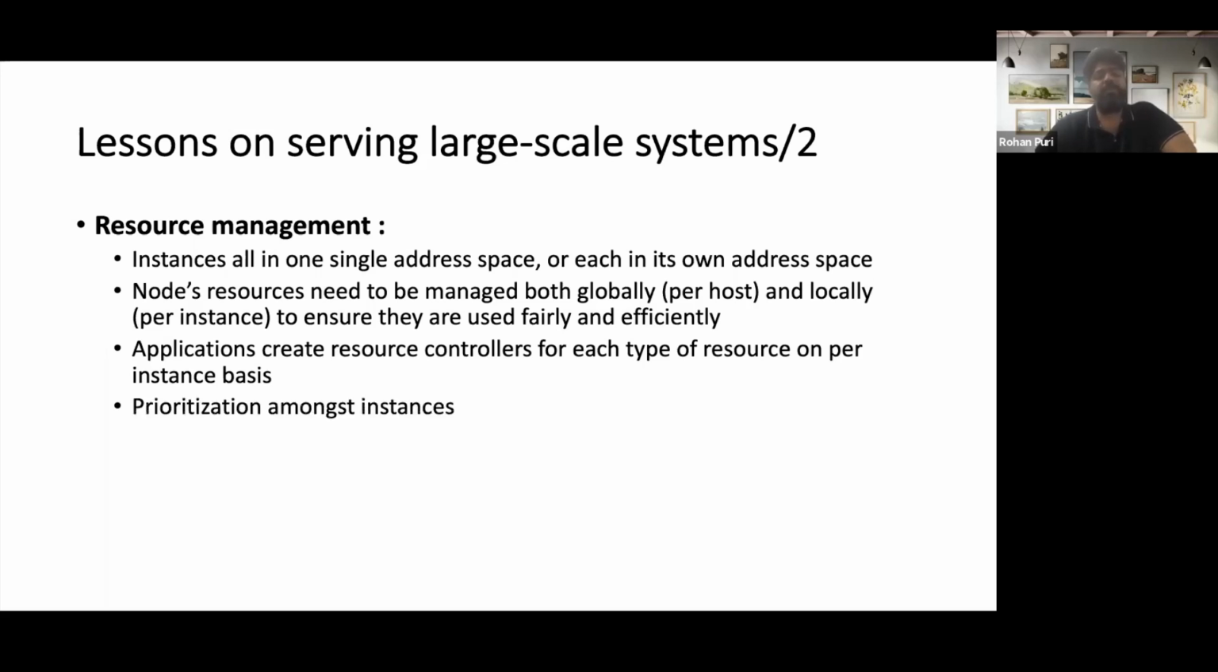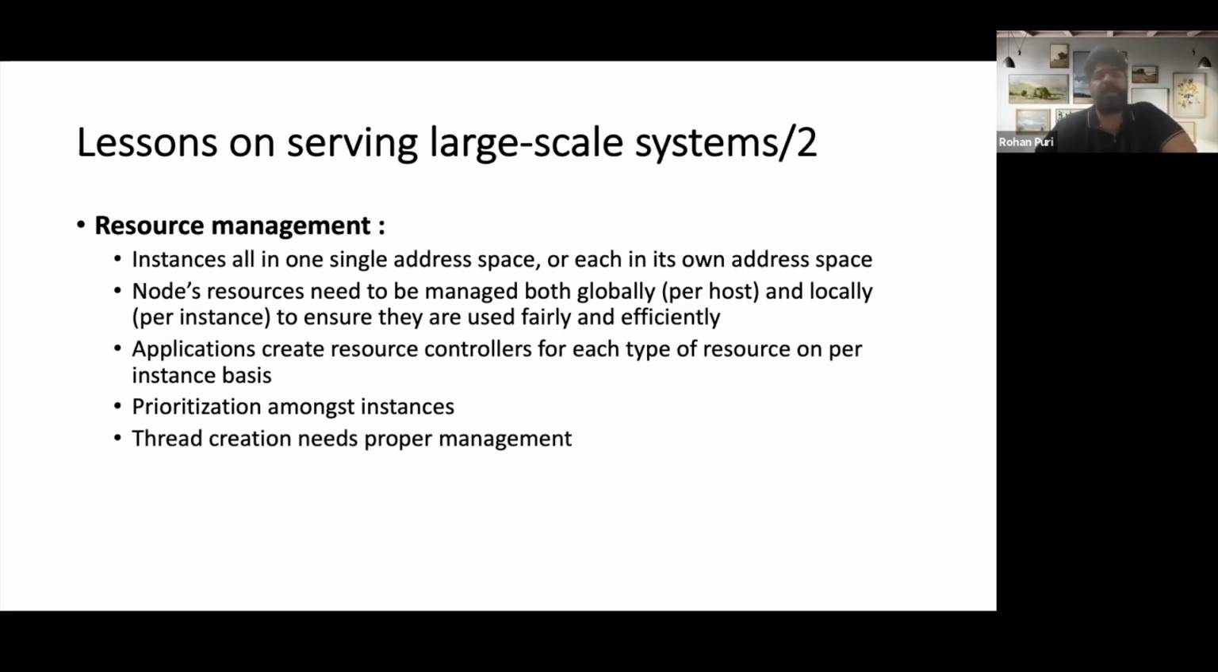They have a concept of prioritization among instances, because some instances can be important for some resources. For some instances, priority would be more based on what they are doing. So that prioritization needs to be there.